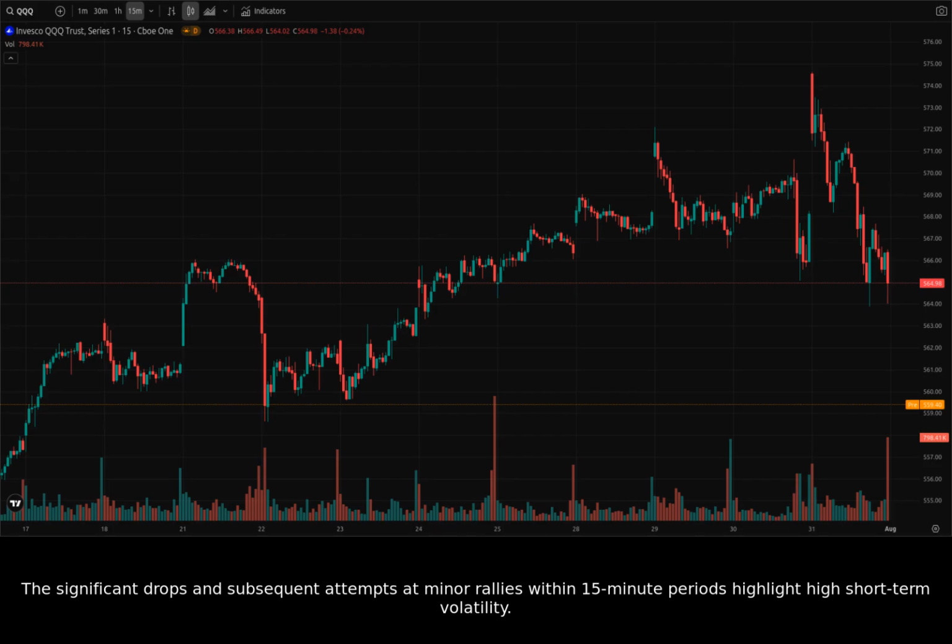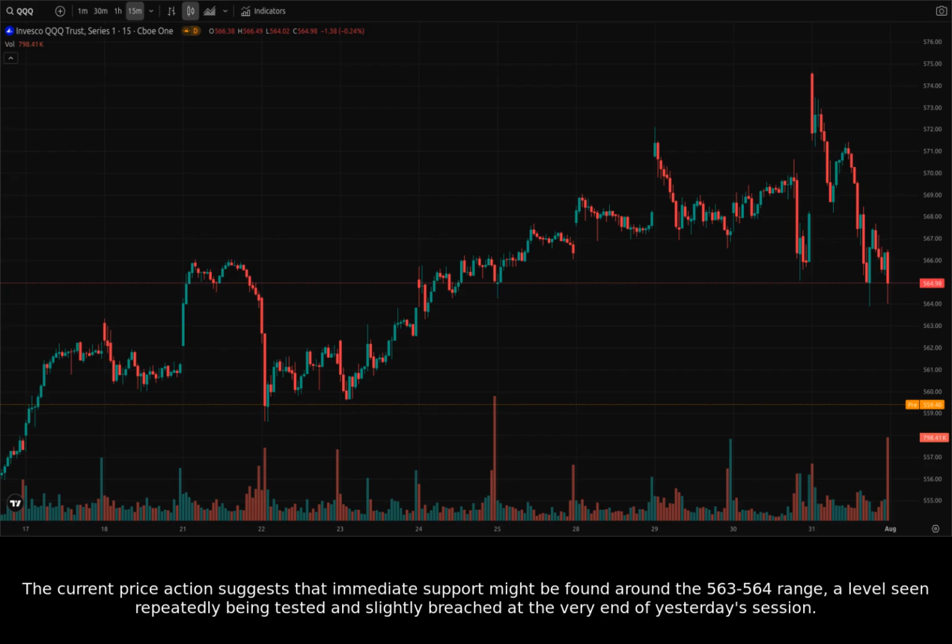The significant drops and subsequent attempts at minor rallies within 15-minute periods highlight high short-term volatility. The current price action suggests that immediate support might be found around the 563 to 564 range, a level seen repeatedly being tested and slightly breached at the very end of yesterday's session.